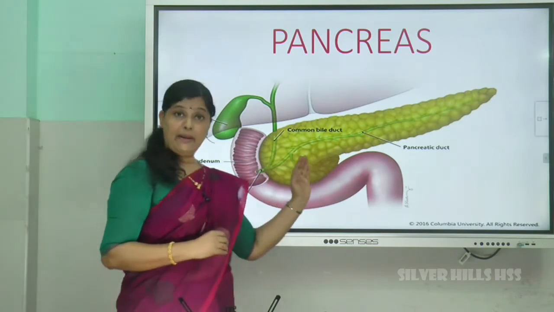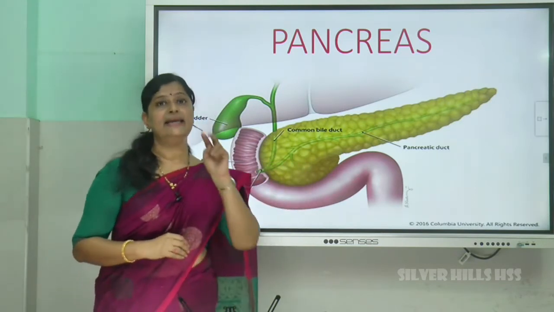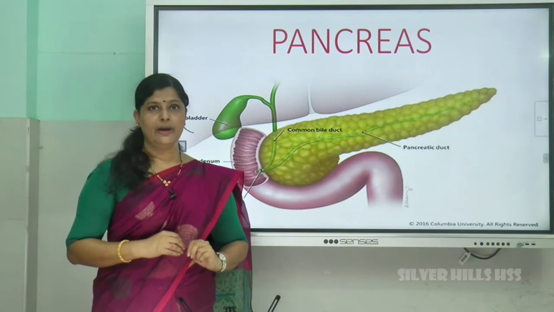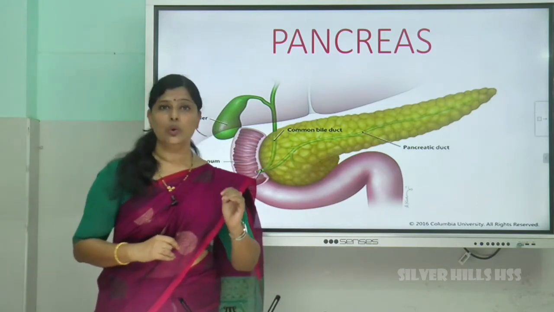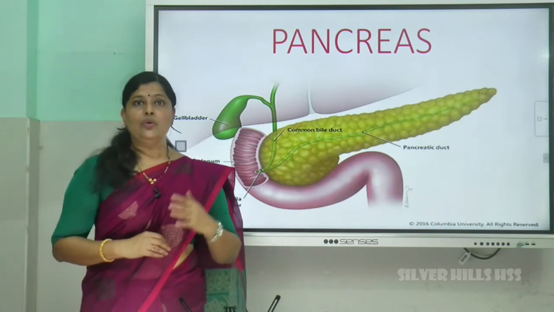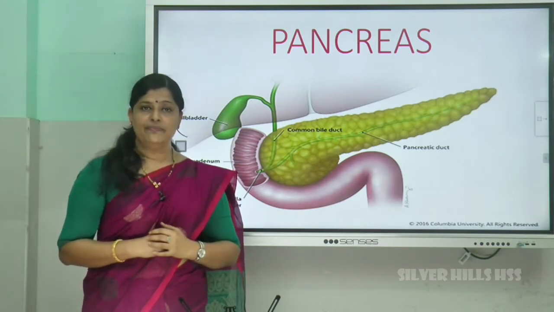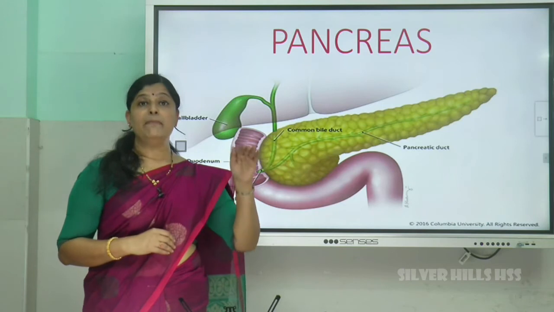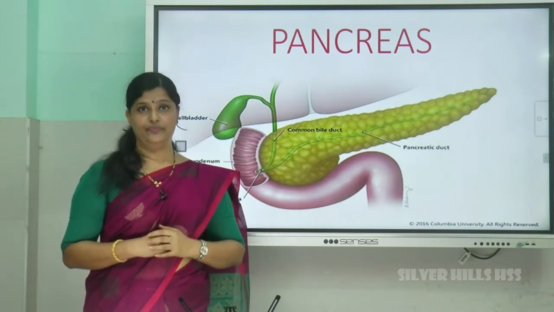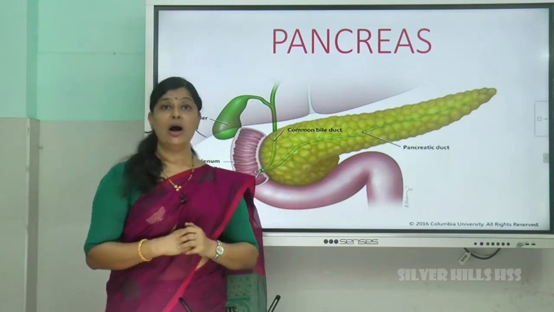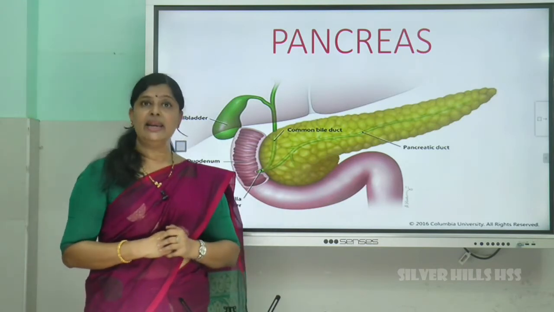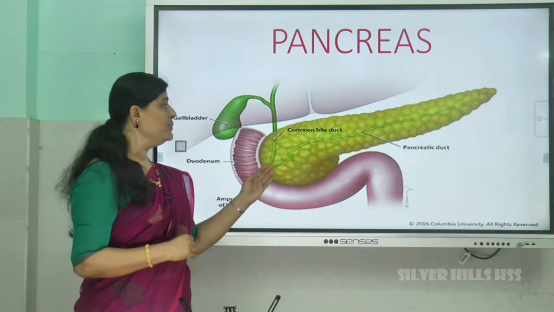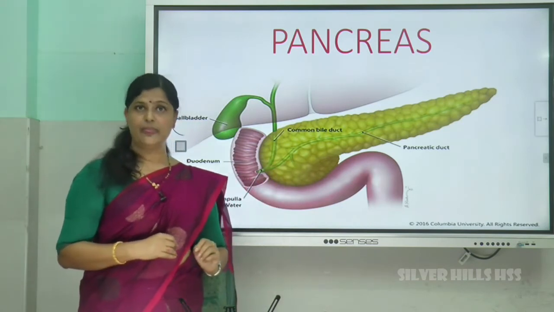The endocrine part of pancreas secretes two hormones. Right? One is called insulin and the other one is called glucagon. What is their function? They control the blood glucose level. The normal level of our blood glucose is maintained by the insulin and glucagon produced by the pancreas.